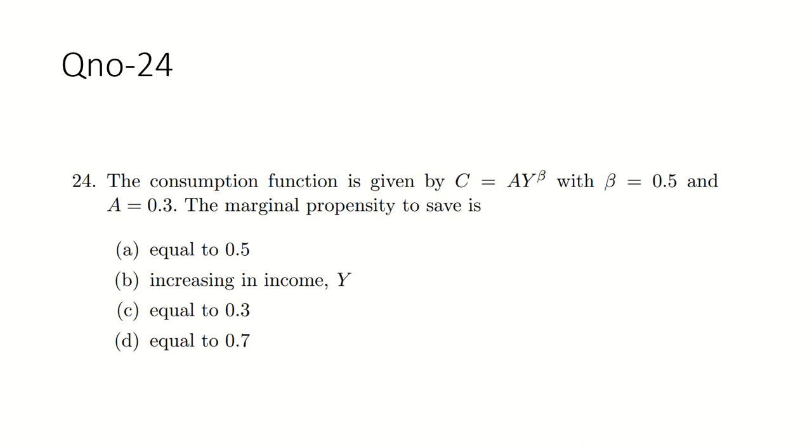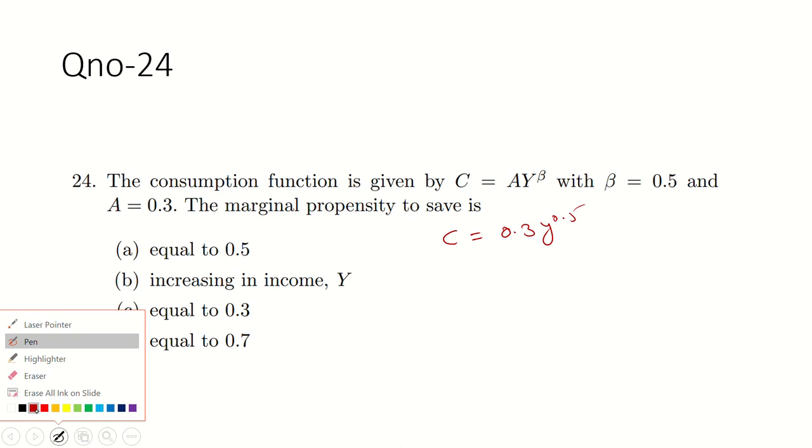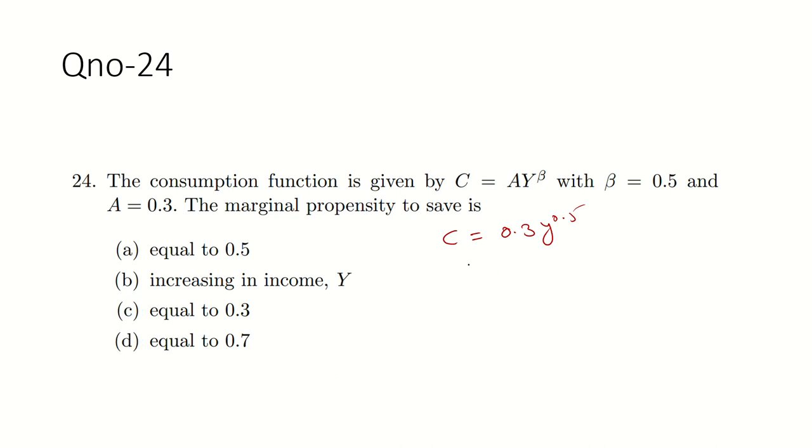If we put in the values of A and beta, we get C equal to 0.3 y to the power 0.5. When you differentiate it with respect to y, you get MPC. So MPC is dC by dY.